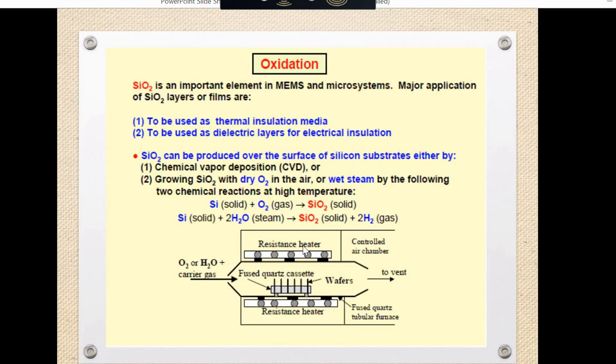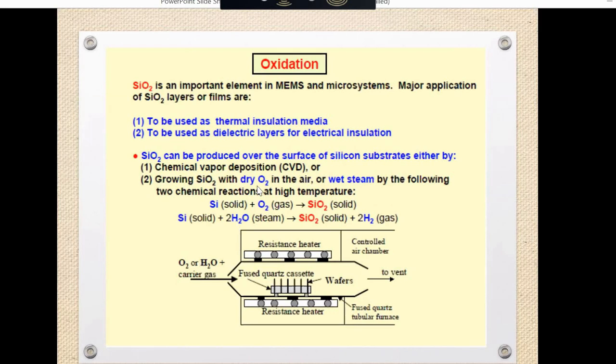So the second method we will discuss right now. How to produce silicon dioxide, in the form of a solid, by using dry O2 and wet steam. If we say dry O2, that is O2 gas, we take a silicon solid in an electric furnace, or you can say an electric resistance heater, and we place the fused quartz cassettes. When we pass the O2 with the carrier gas, at the high temperature of the surface, the O2 or the steam will react.